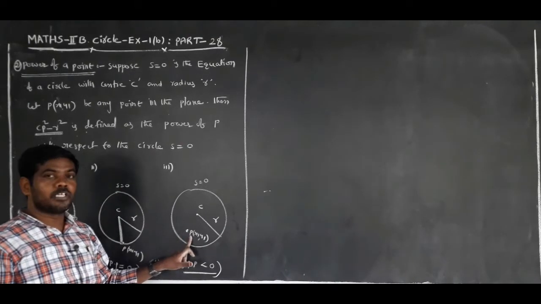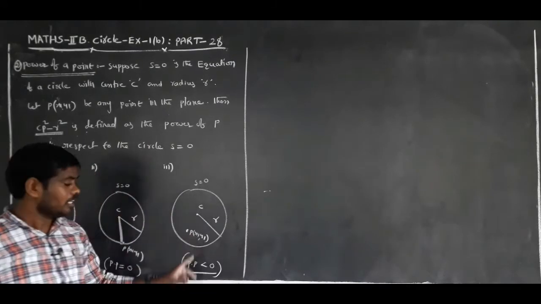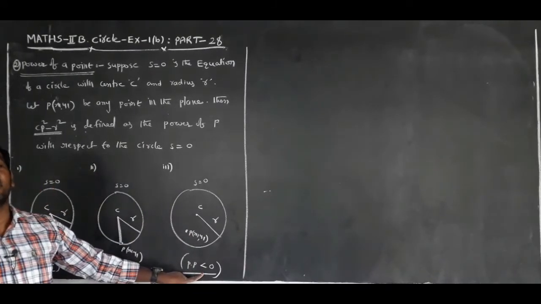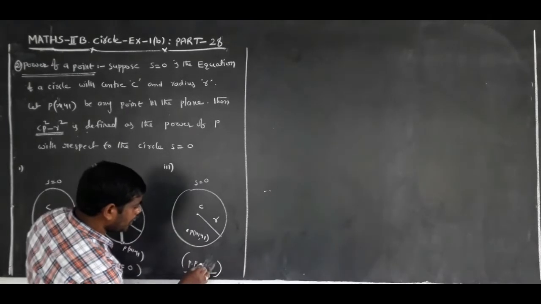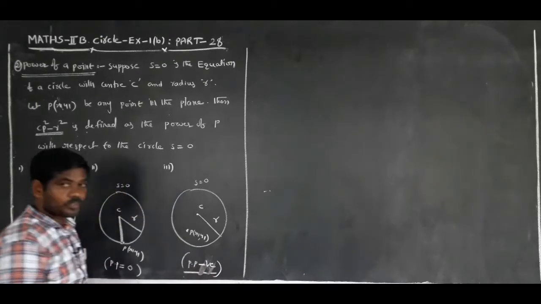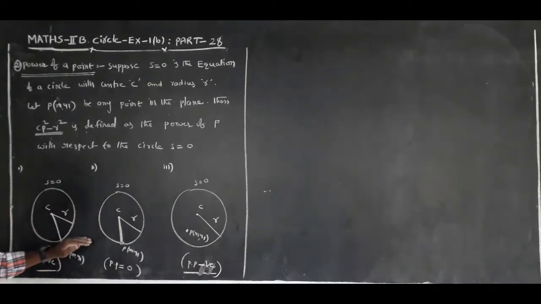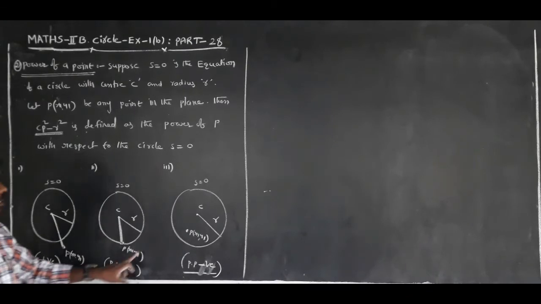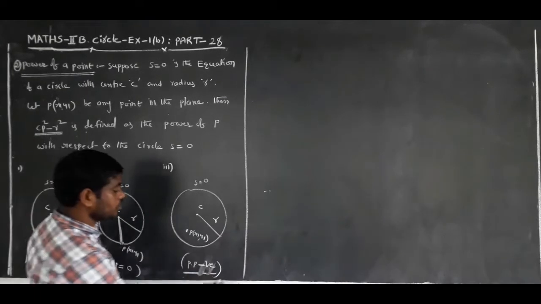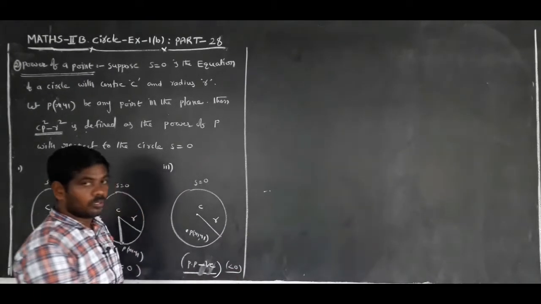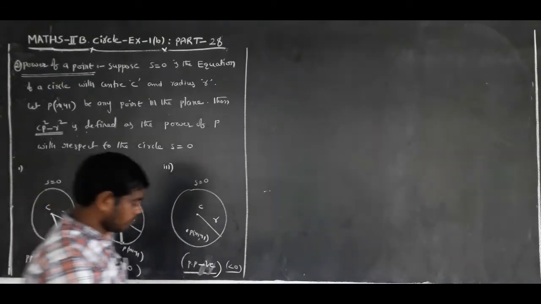P(x1, y1) a point interior to the circle, the power of the point is negative, or less than 0.